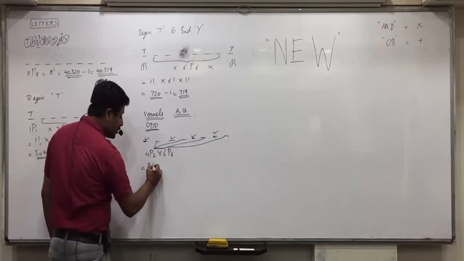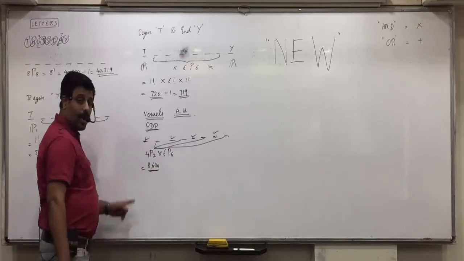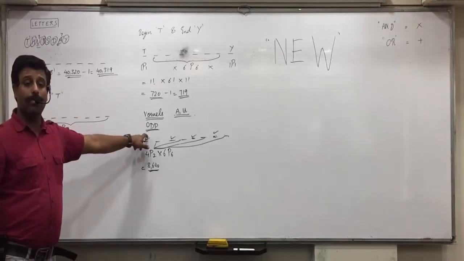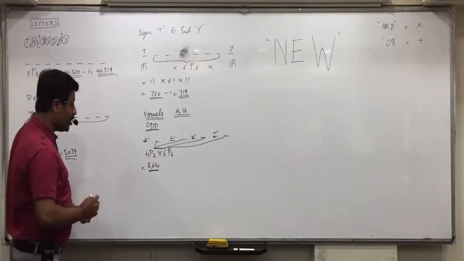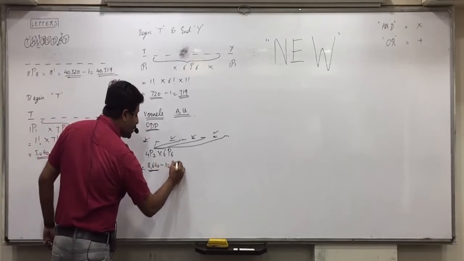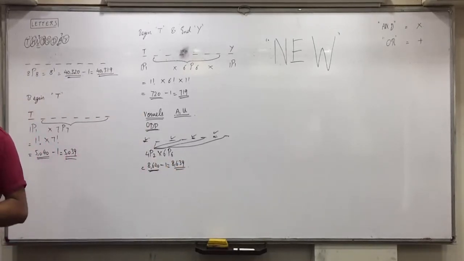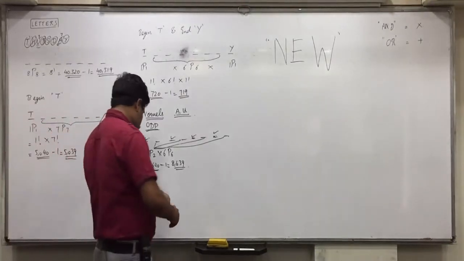That was 8640. Now here they can ask you how many new words can be formed, because even in Thursday the vowels are in odd places. So here if they ask you how many new words can be formed, 8,639. Did everyone understand it? Anyway, they'll ask you new words only in that question where it is possible. Otherwise they'll not ask you. But whenever they ask you new words, what will you do? Minus 1. Did everyone of you understand this?